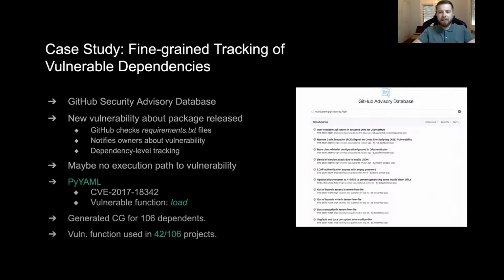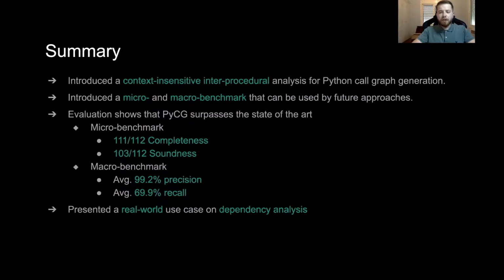In order to find out, we investigated PyYAML with the CVE that you see in your screens. We generated the call graphs for 106 of its dependents and checked whether there was an execution path to the vulnerable function named load. We found that this was the case for 42 of those packages, and therefore the rest might be considered safe. This concludes our presentation.